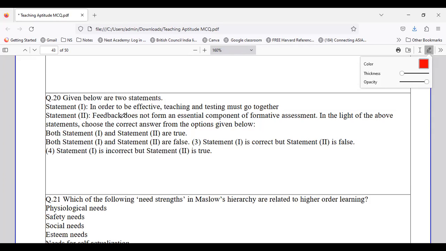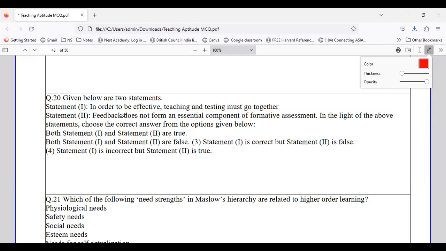Statement 2: feedback does not form an essential component of formative assessment. So these are the two statements. We have to tell whether the statements are true or false.